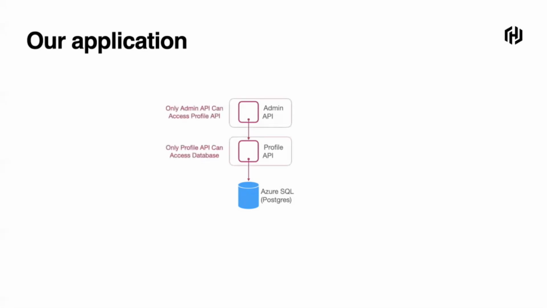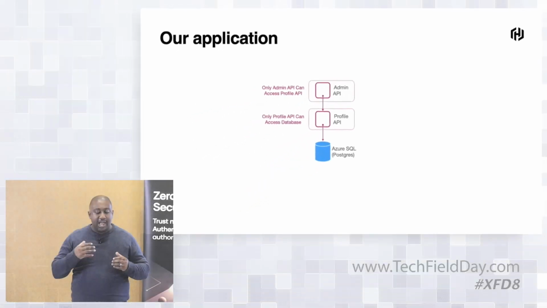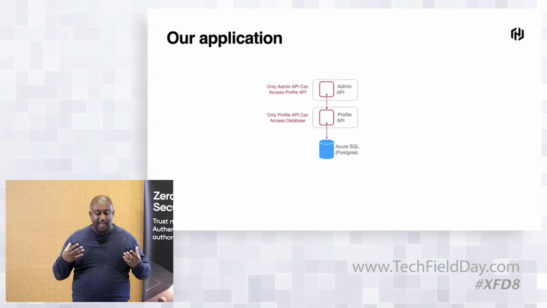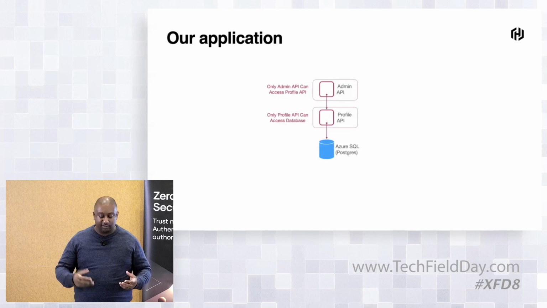So here's the thing. We need to put some constraints around this. Only the admin API can speak to the profile API. That's the rule we're setting. Nothing else in our application stack has any business talking to that profile API except for the admin API. And when we talk about our database, again, only the profile API should be talking to the database. Nothing else should be doing that. So how can we assign identities to these applications and then control what can and cannot communicate with one another?